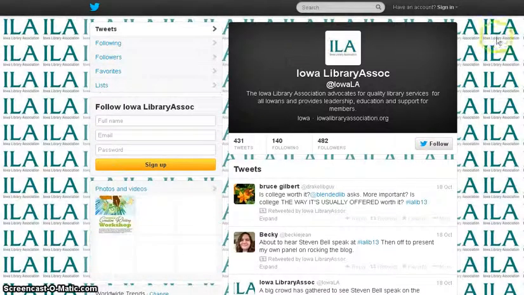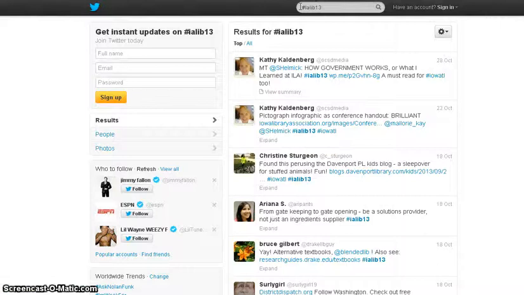Now you'll notice on all of these, they will have a search box here at the top, and that's important because what you want to do is type in the hashtag, and the one I'm going to type in is for the Iowa Library Association conference that just finished fairly recently, so we should be able to easily find some tweets.